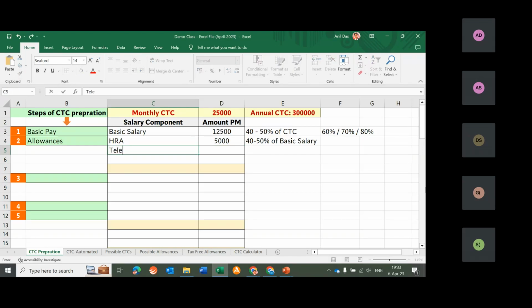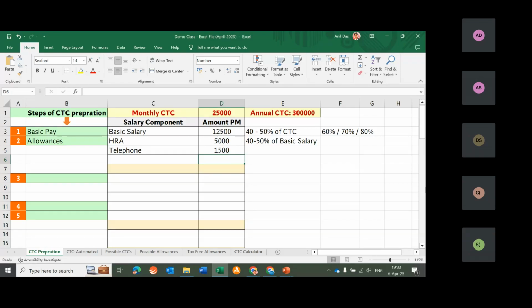Now, let's decide telephone allowance. So under telephone allowance, how much amount should come? Can we keep 11,000 as telephone allowance? No, we cannot keep that. This is not logical. We have to go for an amount which seems logical to come under telephone. Let's keep 1500. Okay, 1500 is also good. So we have decided the second allowance also.